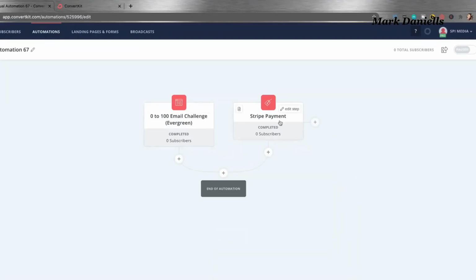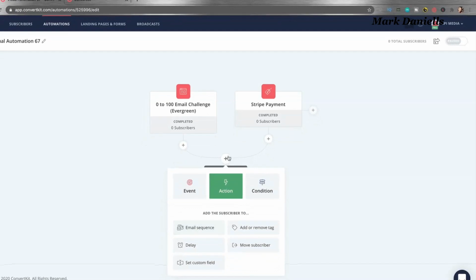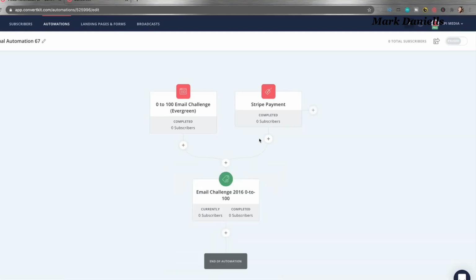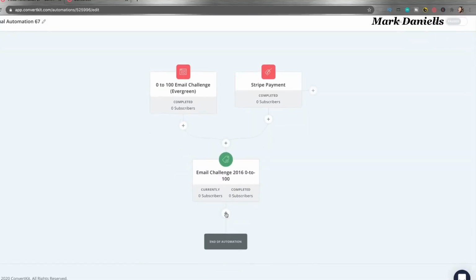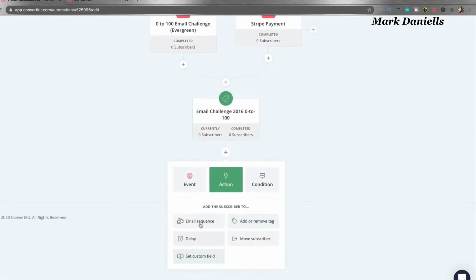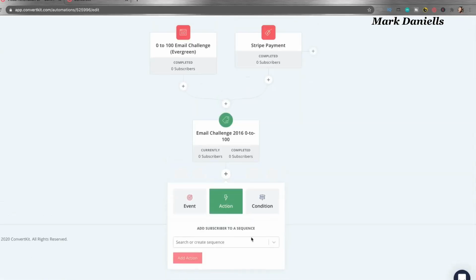So now when these things happen, I can have people be tagged. So I added an action, add tag, and I want to create a tag. Let's do email challenge tag. Okay, so when people come in from either of these places, they get the email challenge tag. Then what do we want to happen? I'm going to click plus. Now let's give them a sequence, right? So let's give them an email sequence right away.